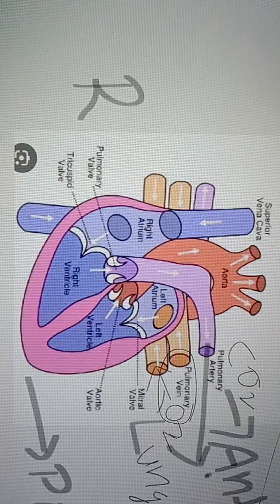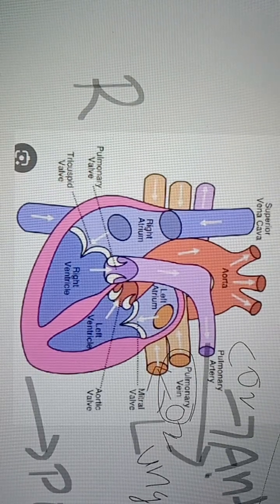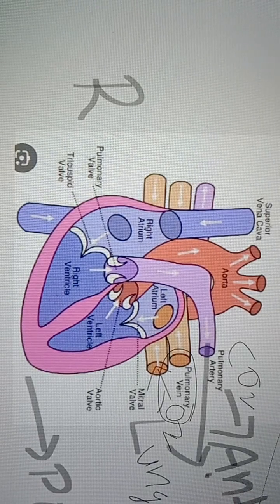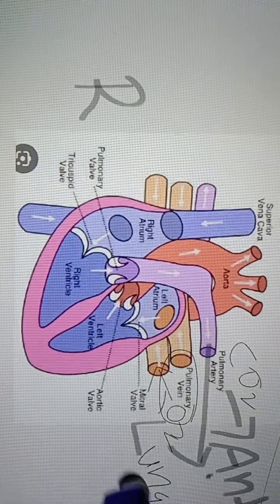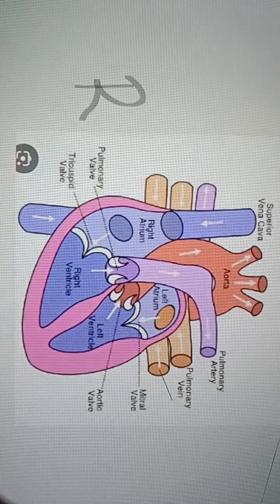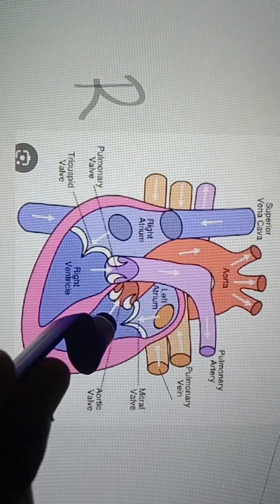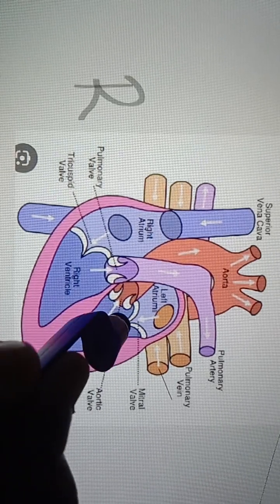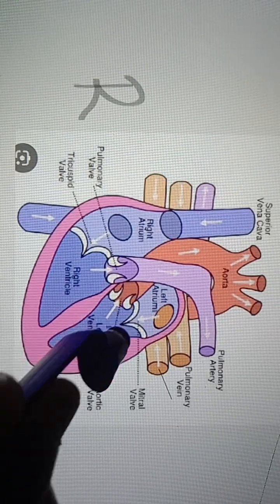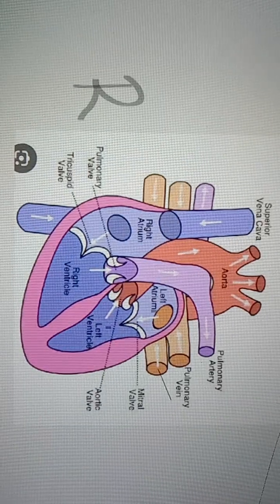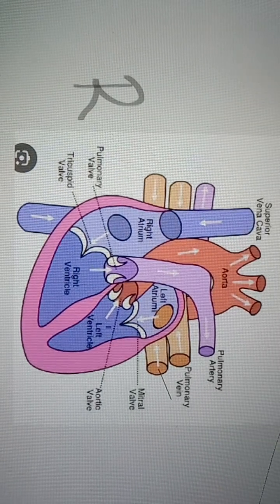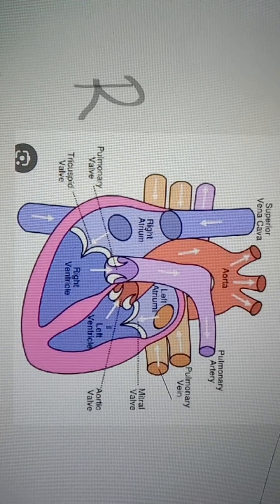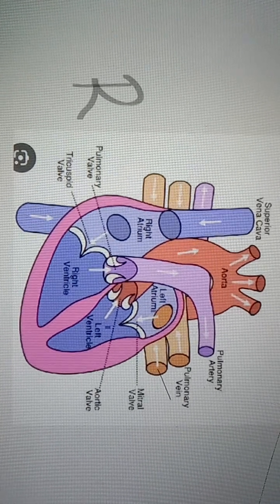we have to discuss the valves. What are the valves present? See here, between two chambers we have valves, right? So what are valves? Valves are special structures which regulate the flow of blood.